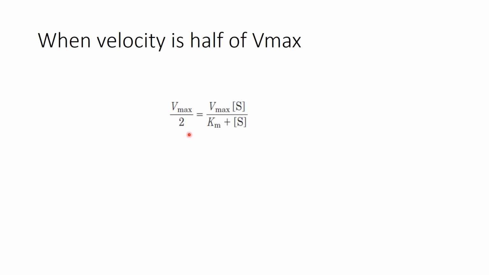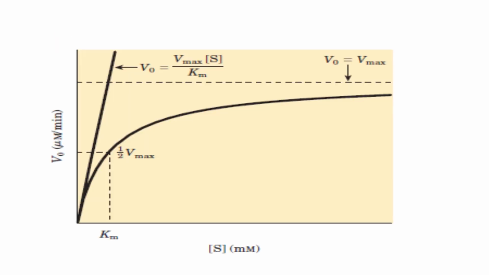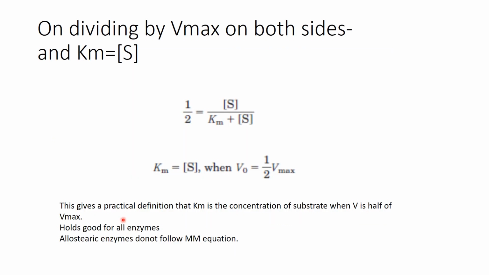Now we come to another term. What will happen to the velocity when it is half of maximum velocity? So instead of V0, we have replaced Vmax by 2 is equal to Vmax times substrate concentration upon Km plus substrate concentration. This is the phase where we want to calculate half of Vmax. What will happen to the substrate concentration? On dividing both sides by Vmax, we had Vmax upon 2 in the previous equation. So what has happened here? We have got half is equal to substrate upon Km plus substrate, where V0 is equal to half of Vmax.